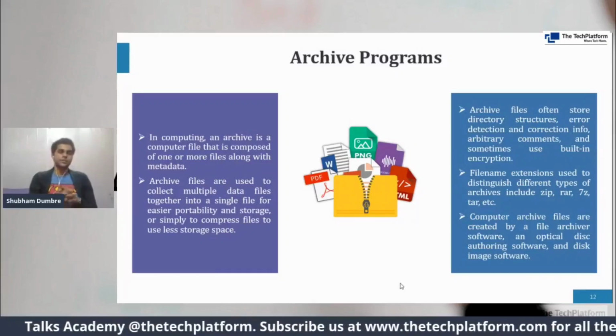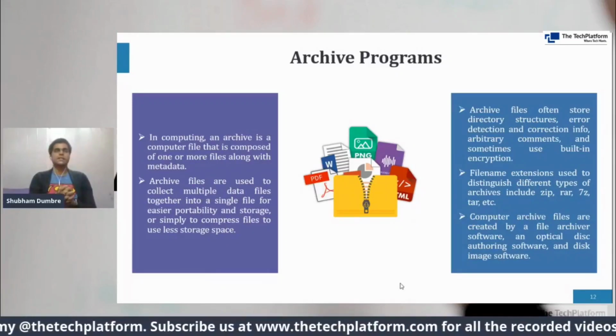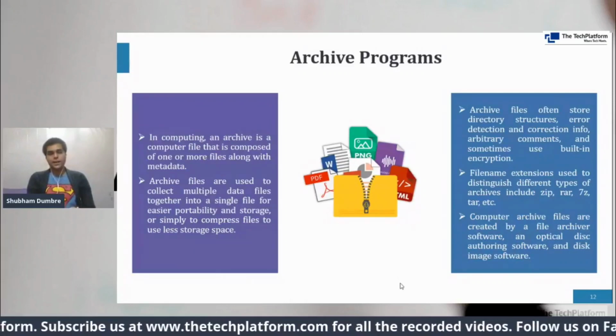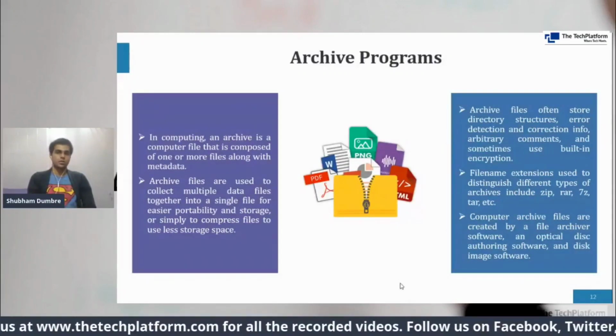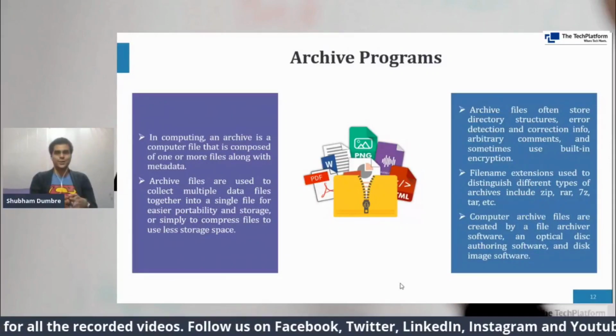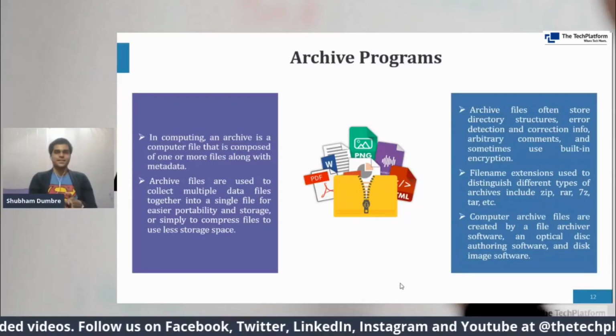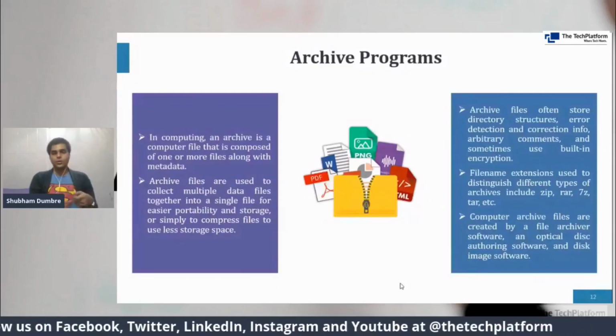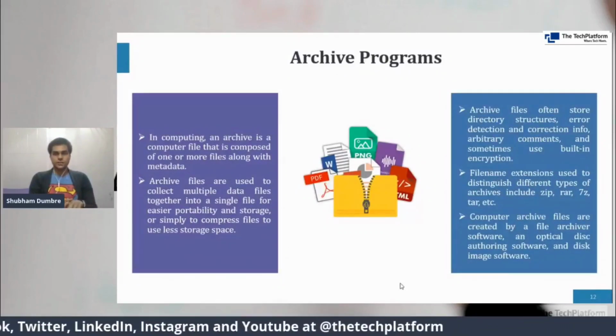Now, disk image software, there's one thing I have to mention here: when you want to install any kind of operating system like Ubuntu or Windows, you just cannot install it on the one operating system. You need to go into the boot menu and carry out different operations. But in order to carry out such operations, you need to have a disk image file.